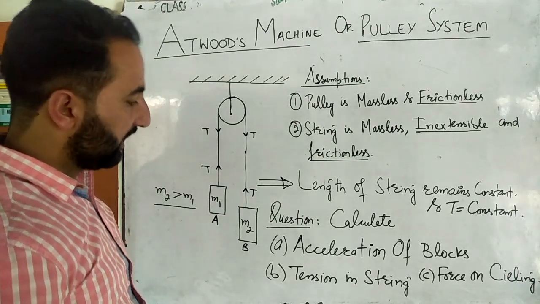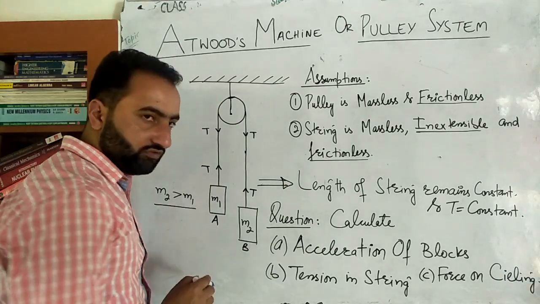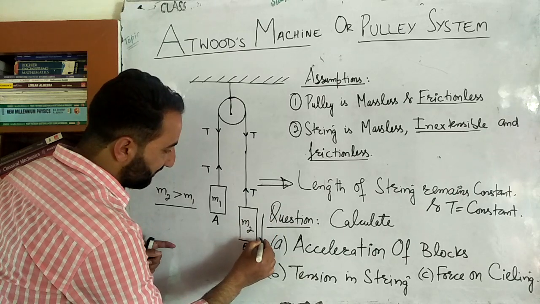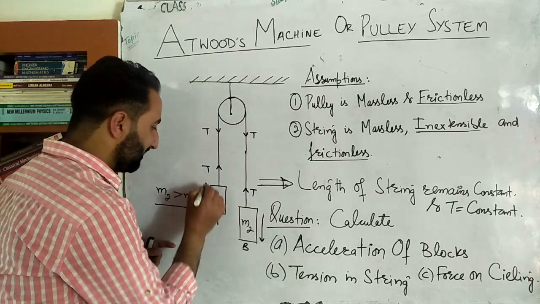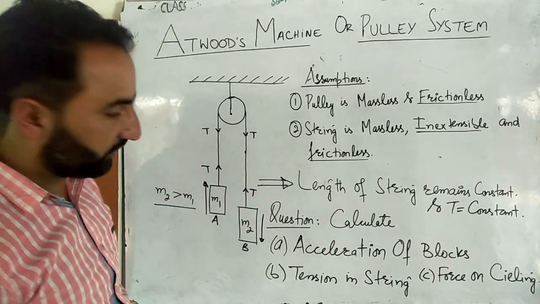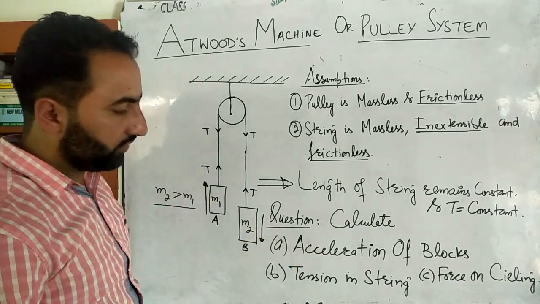Now the question is like this: calculate, part A, the acceleration of the blocks. Obviously, if this mass is greater than this mass, this will accelerate in the downward direction, and this will accelerate in the upward direction. So this accelerates downwards, and this accelerates upwards. So we will have to calculate the acceleration of the blocks.